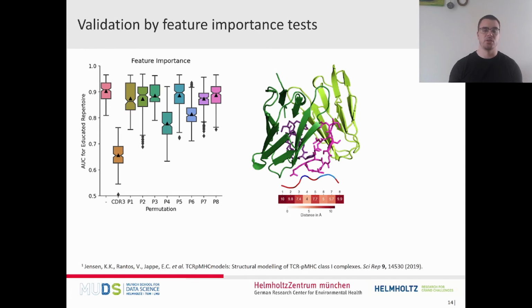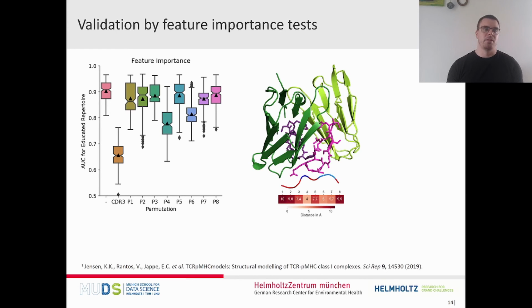From this representation, we measured the atomic distances between the amino acids in the epitope and the nearest position in the T-cell receptor. On the other hand, we performed permutation-based feature importance tests on our random forest model. That can be seen here on the left.